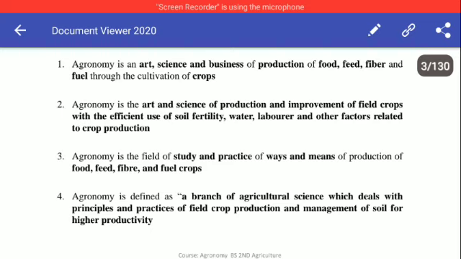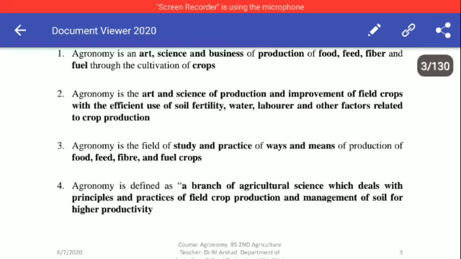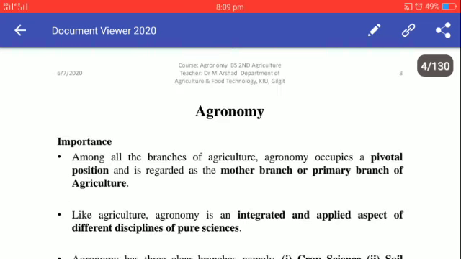So another fourth definition: agronomy can be defined as a branch of agricultural science which deals with the principles and practices of field crop production and management of soil for higher productivity. So as a branch of agriculture, its main goal is to increase productivity through management of the soil while utilizing the principles and practices of agronomy. So these are the four important definitions which must be remembered in order to completely define agronomy.